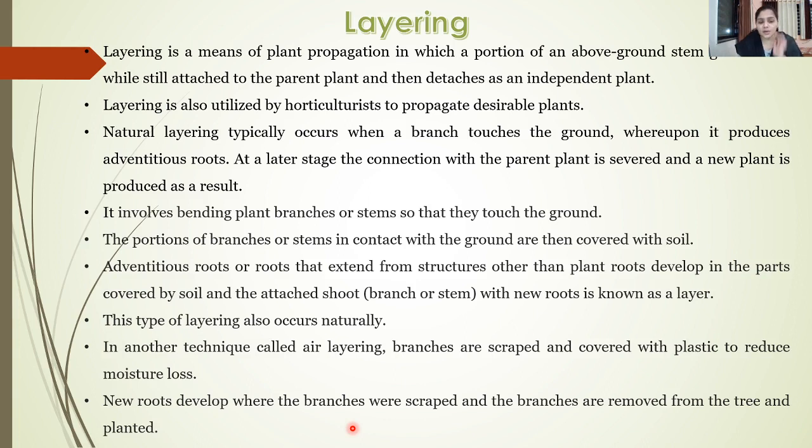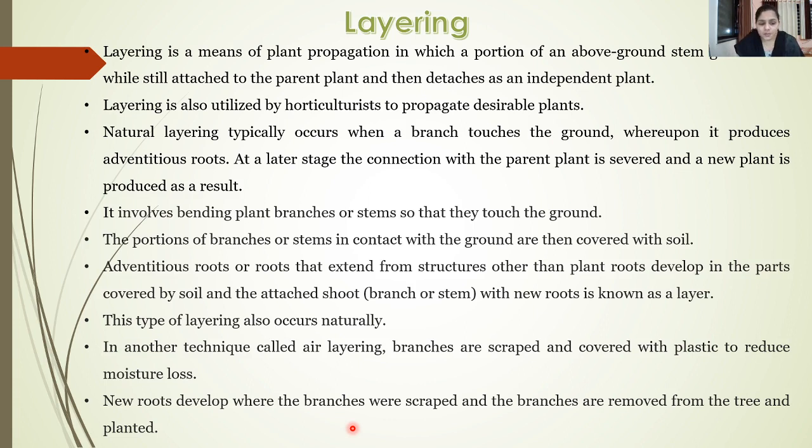In other words, in another technique, the layering can also be done in the air, and hence it is also called air layering. In the case of air layering, the roots, instead of growing in the soil, are grown on the stems or the branches of the plants, and thus the formation of roots is in the air, and thus this type of layering is called air layering.